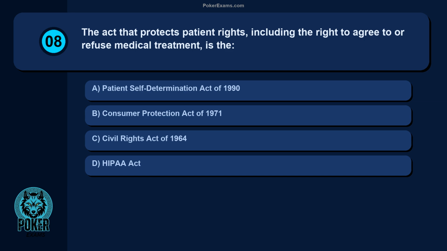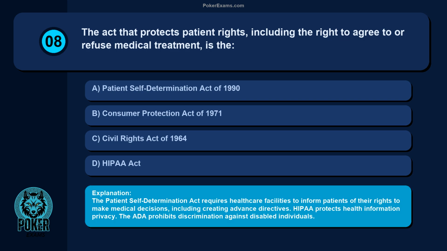Question 8. The act that protects patient rights, including the right to agree to or refuse medical treatment, is the: Patient Self-Determination Act of 1990, Consumer Protection Act of 1971, Civil Rights Act of 1964, HIPAA Act. The Patient Self-Determination Act requires healthcare facilities to inform patients of their rights to make medical decisions, including creating advance directives. HIPAA protects health information privacy. The ADA prohibits discrimination against disabled individuals.